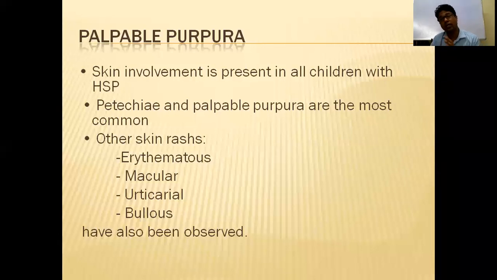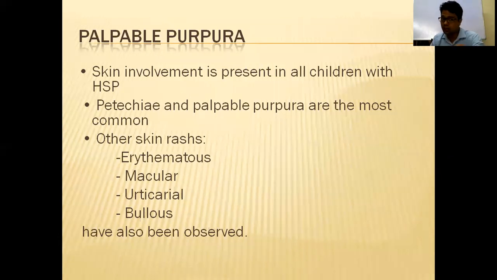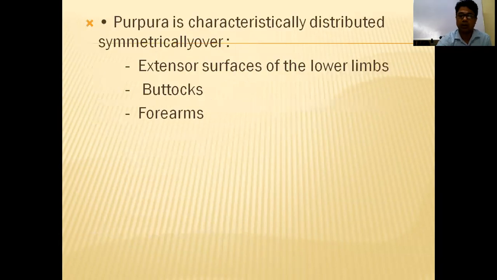In thrombocytopenic purpura, the platelet count is reduced, like ITP, idiopathic thrombocytopenic purpura, and TTP. In those cases the platelet count is reduced, and that is thrombocytopenic purpura. Again, the purpura is called non-blanching. What is the meaning of non-blanching? Blanching means when you stretch the skin, it will disappear. If it does not disappear, and still persists when stretched, it's called non-blanching. So in HSP, you get non-blanching type of purpura.